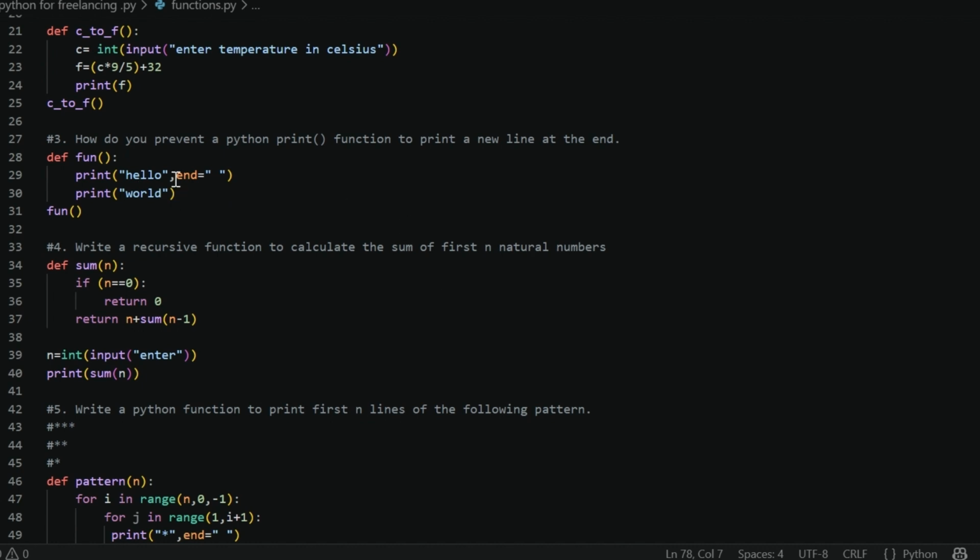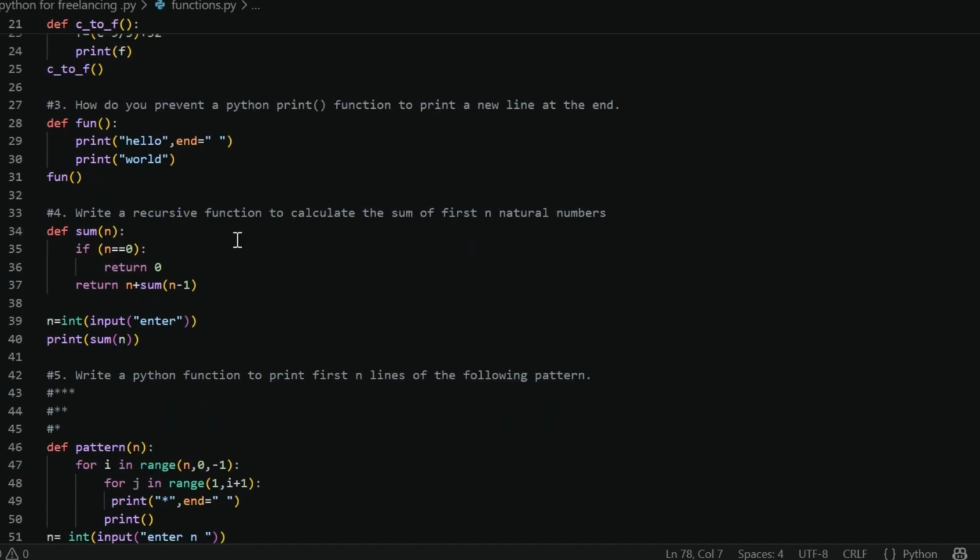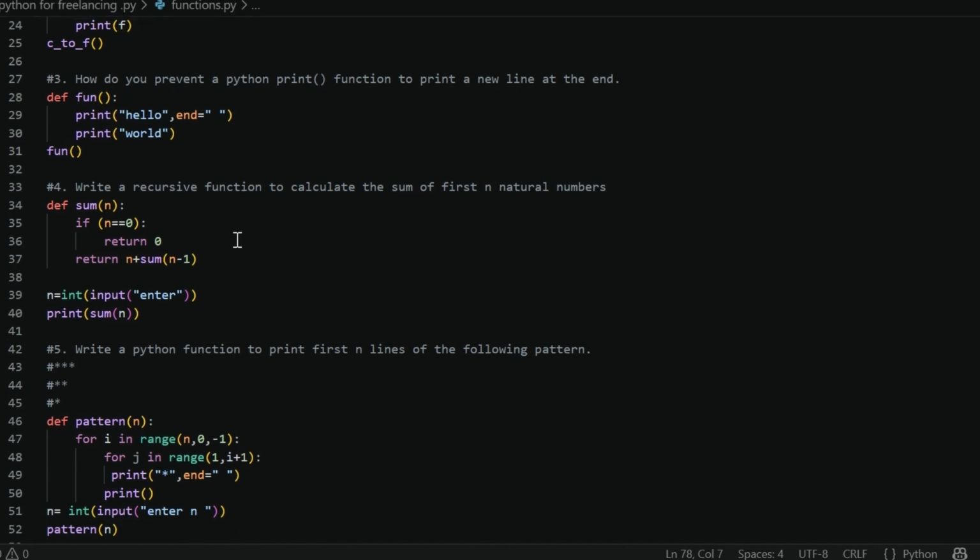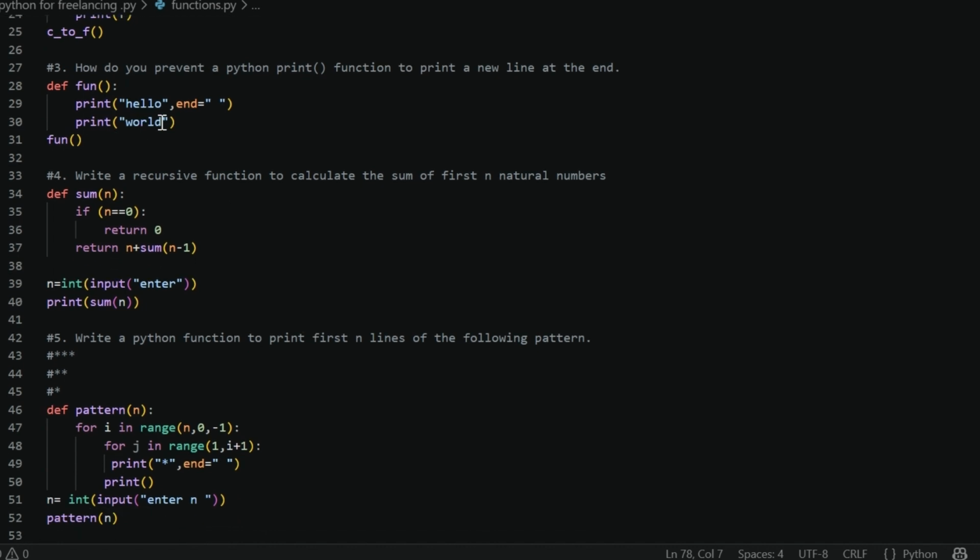If I want the hello world to be written on the same line, what will I do? I put this statement, end equals, and a space under double quotes. So what will happen? It will print linearly, because the print function consists of a new line.